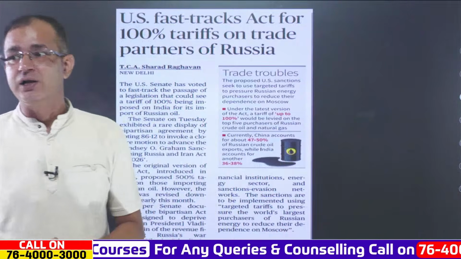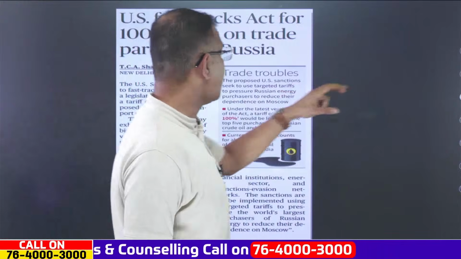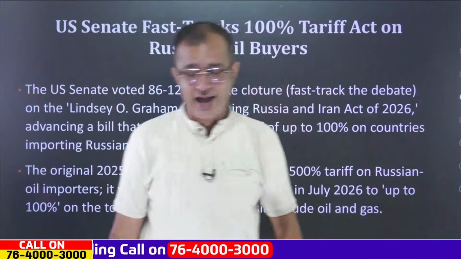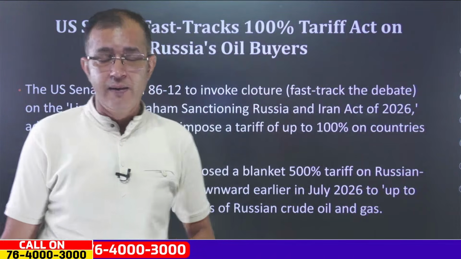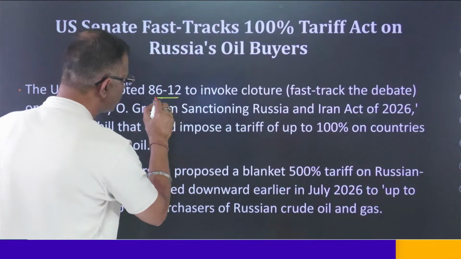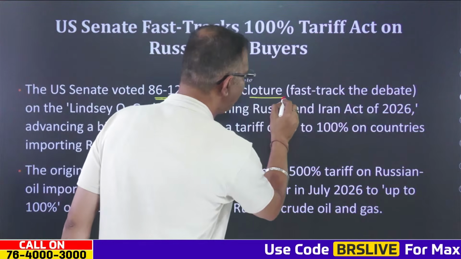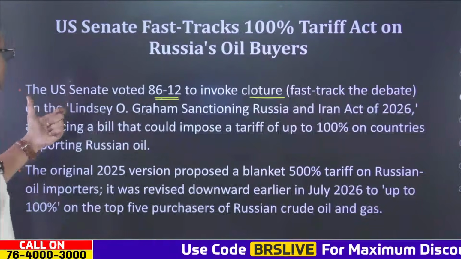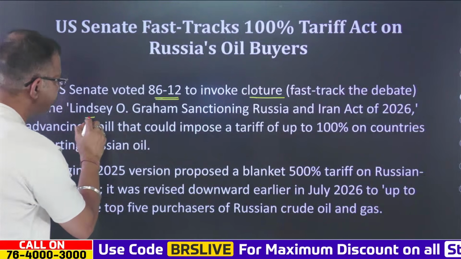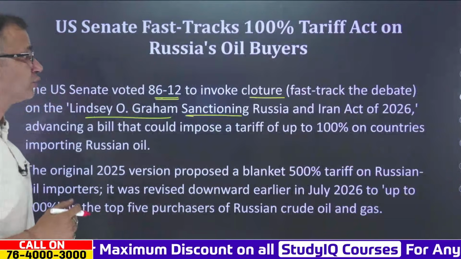Now coming to the next one, it is about the US, which has fast-tracked the act for the 100% tariff for trade as well. Now this is quite important because the Senate has voted 86-12 for invoking cloture. That is basically the fast track of the debate on the Lindsey Graham bill sanctioning Russia and Iran, the Act of 2026.